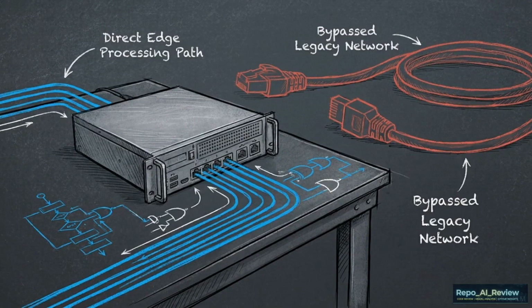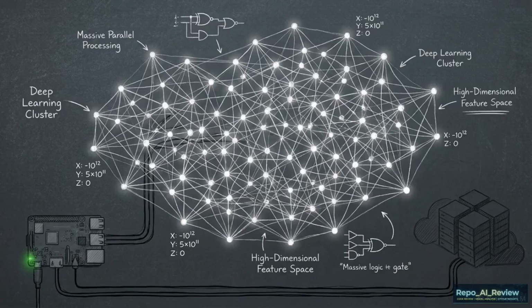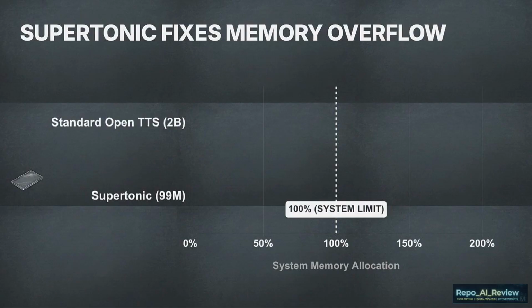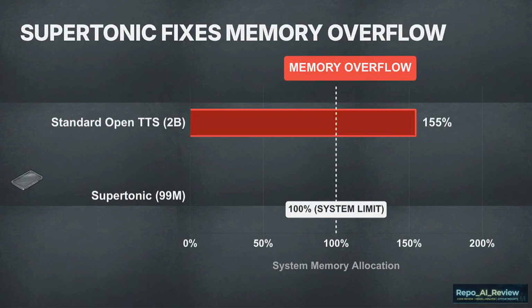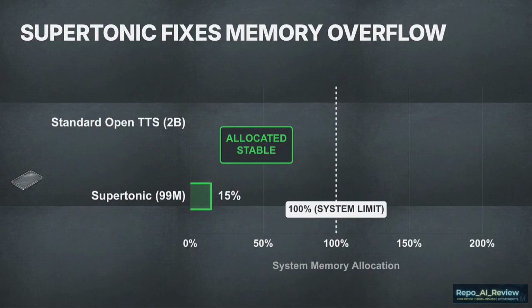Securing true deployment scalability for enterprise systems requires bypassing the network bottleneck entirely and shifting the compute load directly to the edge. Modern open text-to-speech systems typically range in size from 0.7 to 2 billion parameters. Attempting to load a 2 billion parameter model into the working memory of a mobile device or embedded hardware causes immediate overflow. Supertonic solves this physical constraint by compressing its architecture down to exactly 99 million parameters.